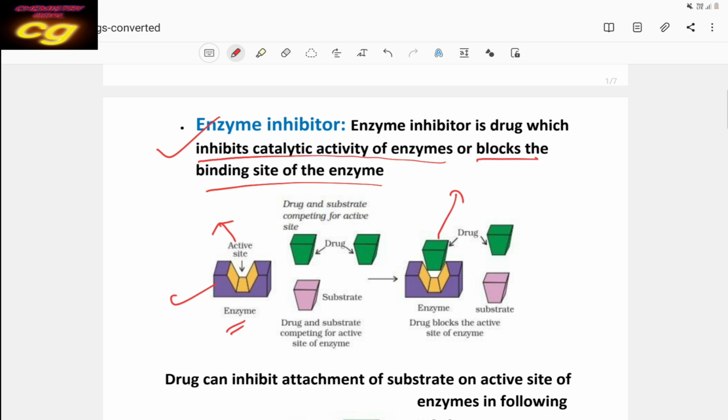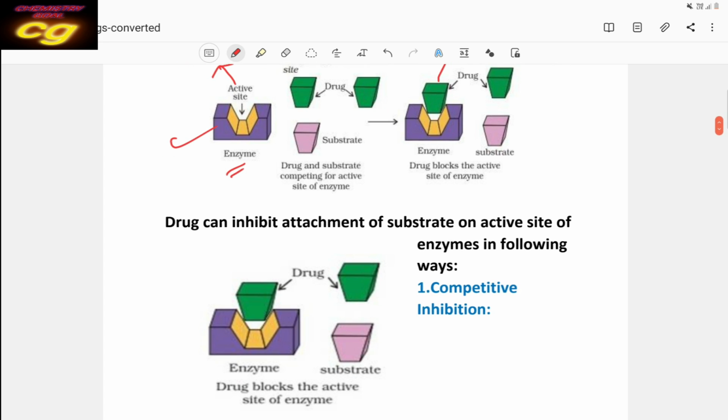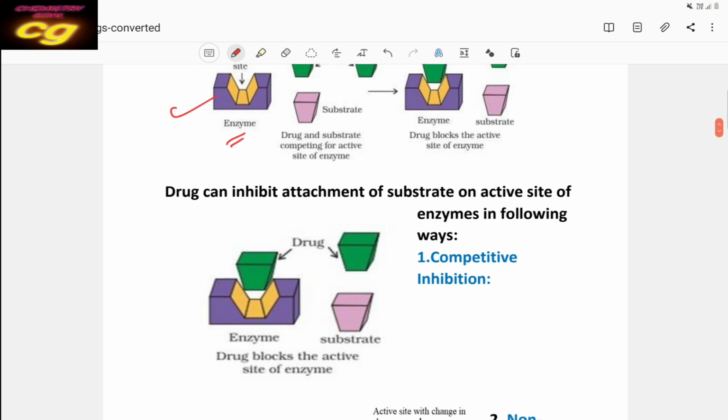When the drug occupies the active site of the enzyme, then the substrate will not interact with the enzyme. So the enzyme-substrate interaction will be stopped, will be blocked. That is called enzyme inhibition, and the drug is the enzyme inhibitor. How does the drug stop the interaction of enzyme with substrate? The drug can inhibit attachment of substrate on the active site in two ways.